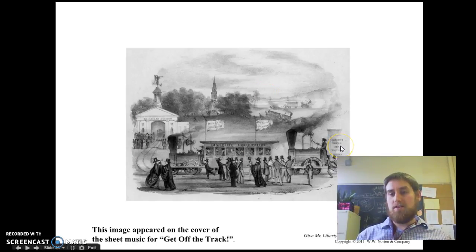Largely, the abolitionists knew that they could not be stopped. You can see here, immediate emancipation is a steam train, and it's going to knock things down. Get off the track, get out of the way. There's really no way around it. The abolitionists and their fervor for ending slavery is really what brought about the beginning of the end of slavery. And that's about all for Chapter 12.